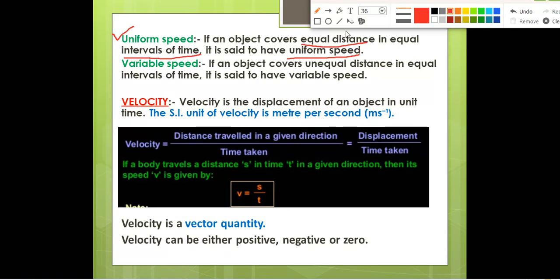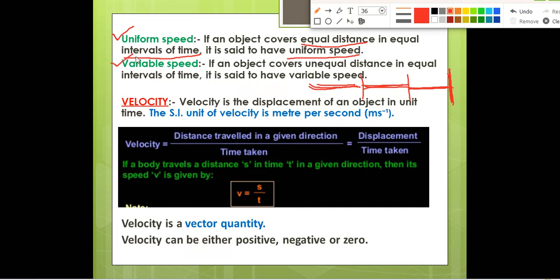If the object covers equal distance in equal interval of time, suppose in 1 hour the object has covered 5 kilometer, again in the next 1 hour it has covered 5 kilometer, then again in the next 1 hour it has covered 5 kilometer. The same distance it is covering in the same interval of time, so that time the object is having uniform speed. And what is variable speed?